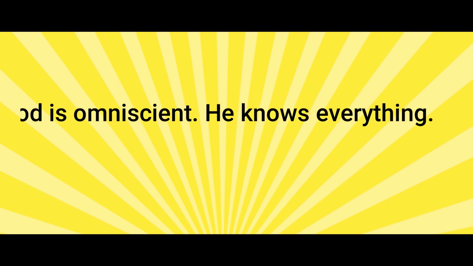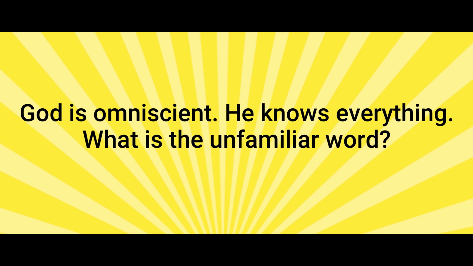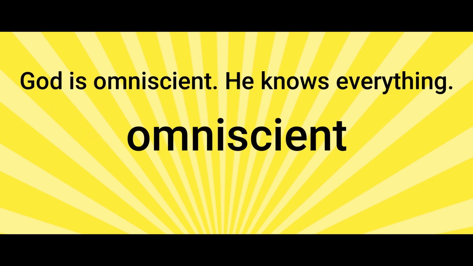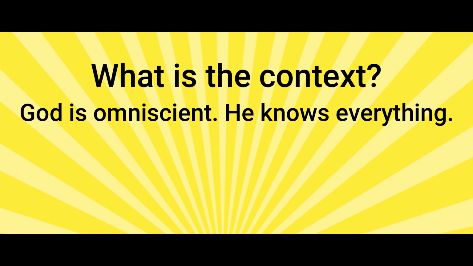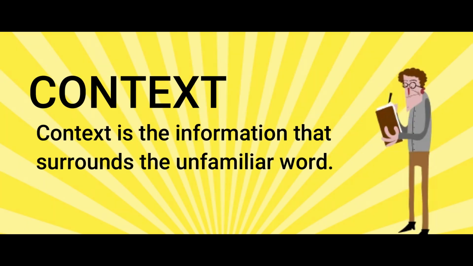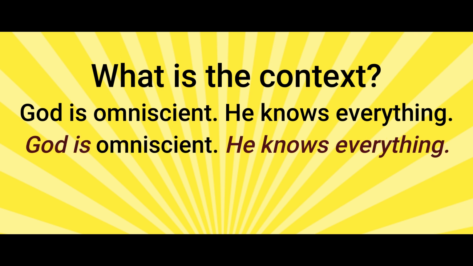Let us have a simple example. God is omniscient. He knows everything. In the given example, what is the unfamiliar word? The unfamiliar word in the sentence is omniscient. What is the context in the sentence? Again, when we say context, it is the information that surrounds the unfamiliar word. Then, the context is God is and He knows everything.